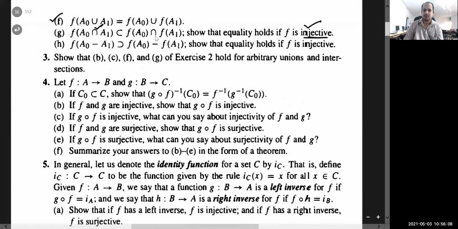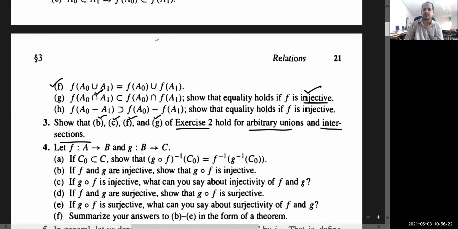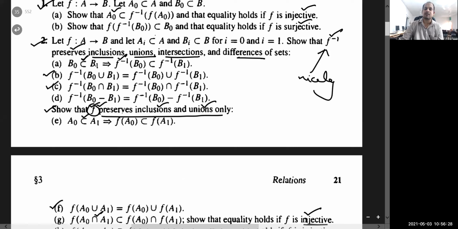This result shows that B, C, F and G of exercise 2 hold for arbitrary union and intersection. Look here, this is also true for arbitrary union and arbitrary intersection, for B, C, F and G. Now I am going to discuss the proof of some of them and some counterexamples to discard the equality side, and the rest you can do.